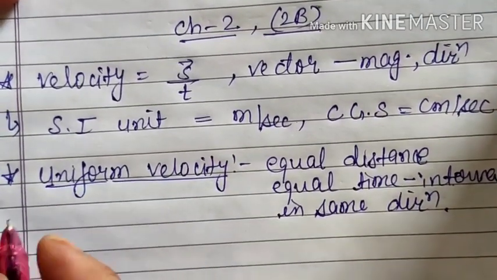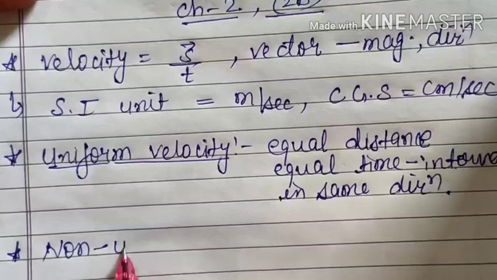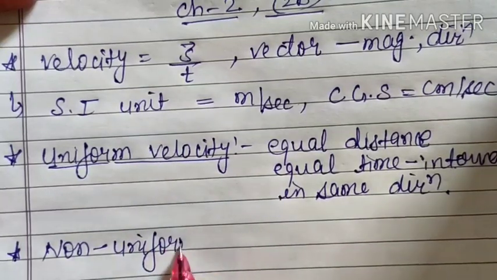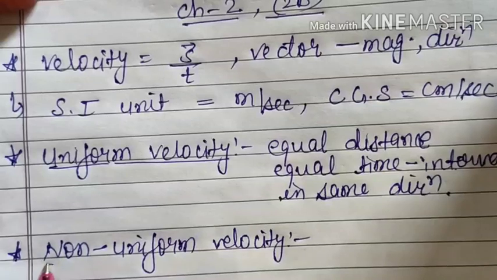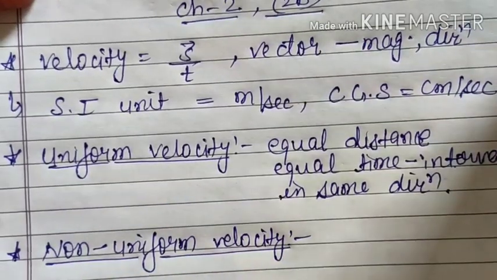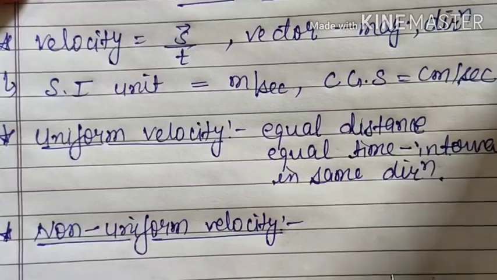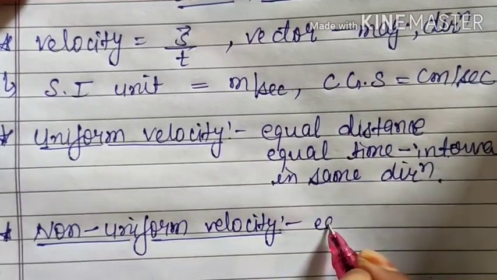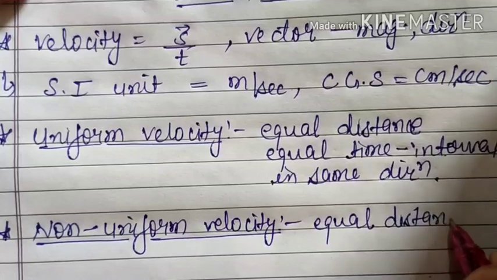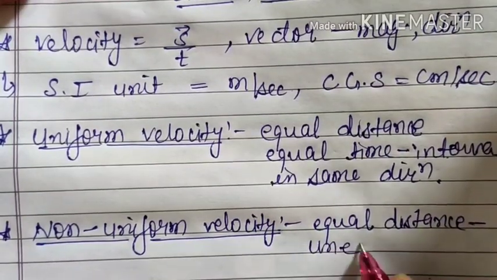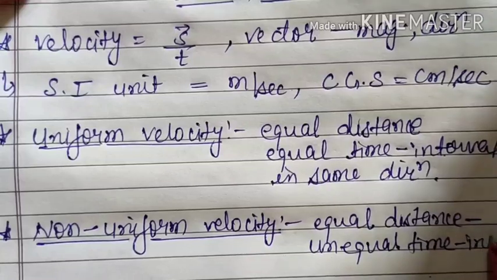The second topic is non-uniform velocity. If any one of these three things changes, then the velocity will also change. This is non-uniform velocity, or variable velocity. If the body covers equal distance in unequal time intervals, that will be non-uniform velocity.